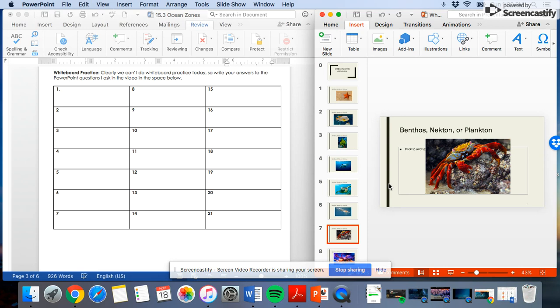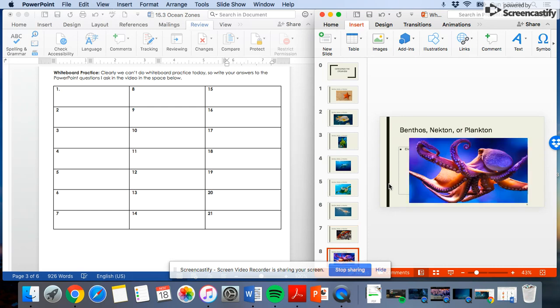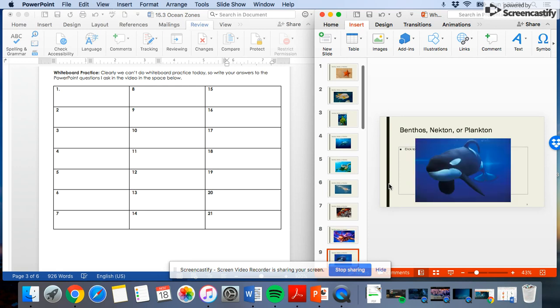And number 7, we have a crab, push pause. All right, the crab is not able to swim and it can't get off the bottom, so he is a bottom dweller, he is a benthos. An octopus, push pause. Octopus can swim, so he is going to be a nekton.